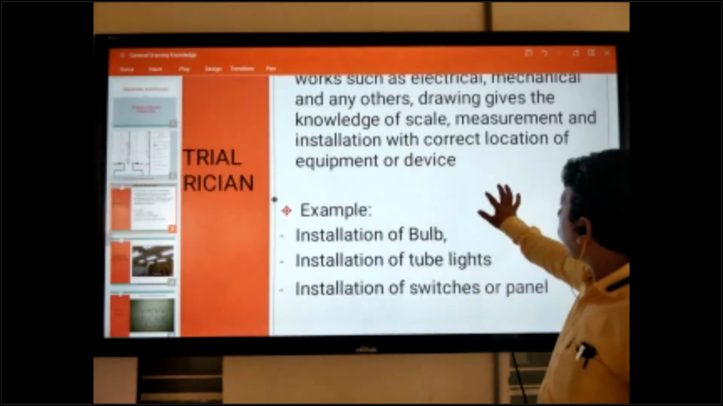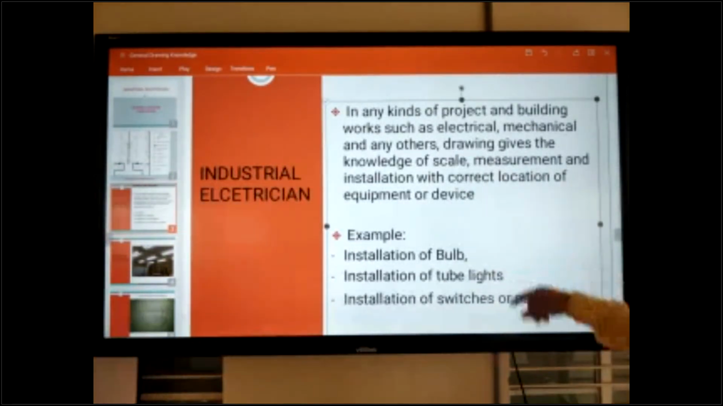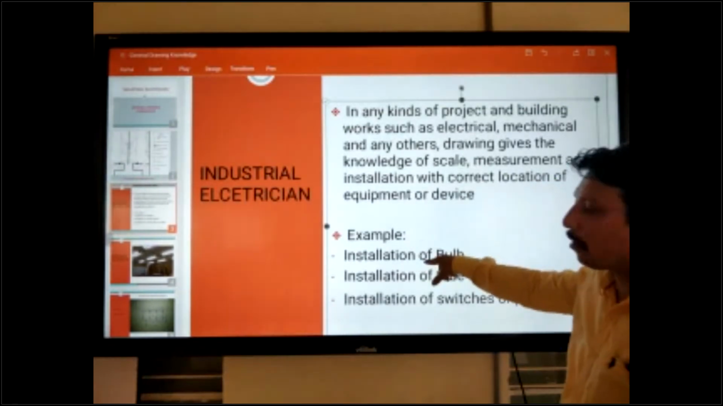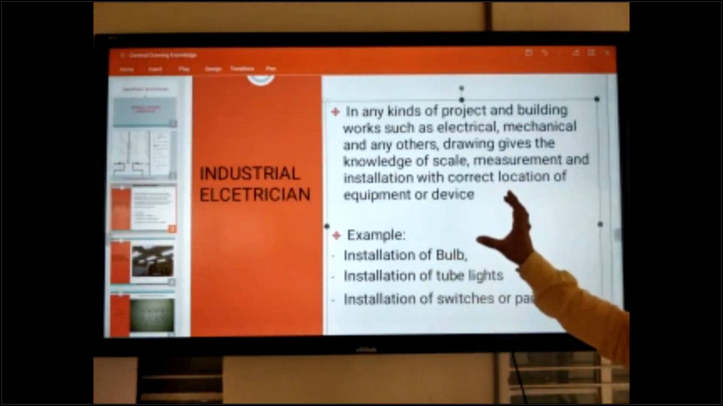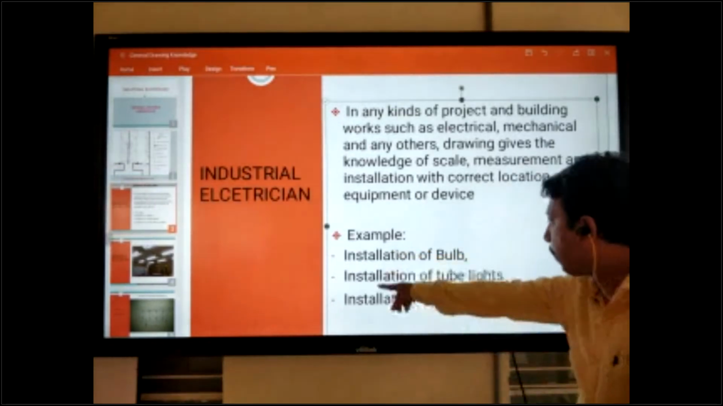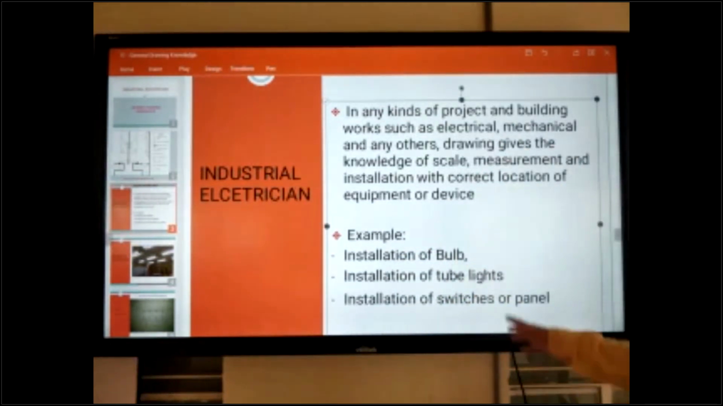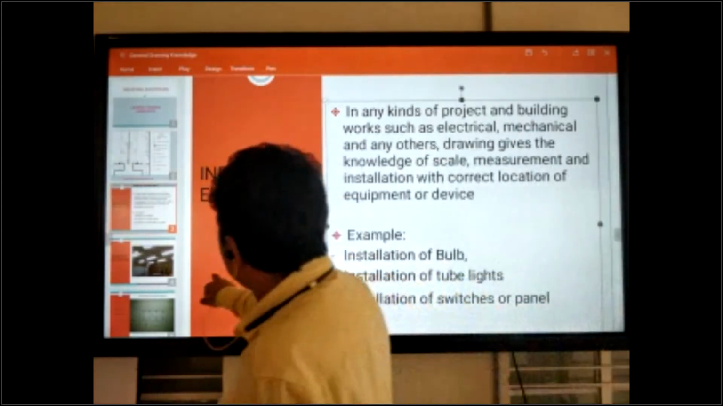Okay. So I hope all of you are writing this one. Definition of the drawing: in electrical, which types of work do we need at installation time, scale or marking. Maximum of these types of work, we can take the drawing and do the installation as per drawing. I hope all of you are clear. And next one.